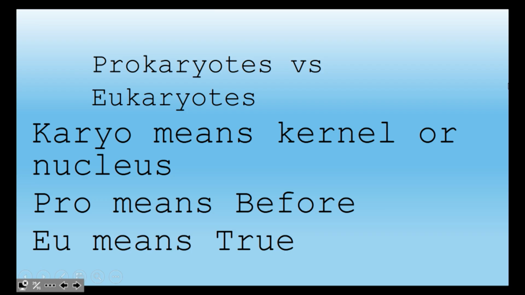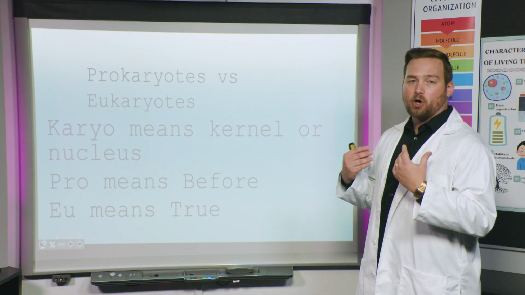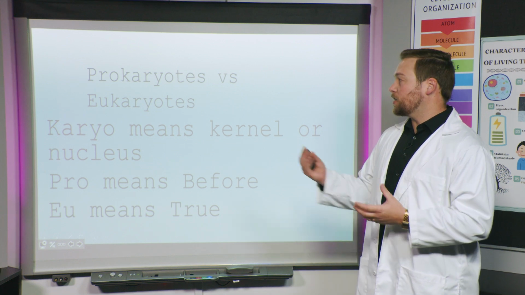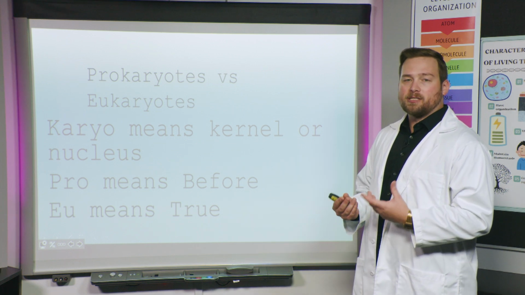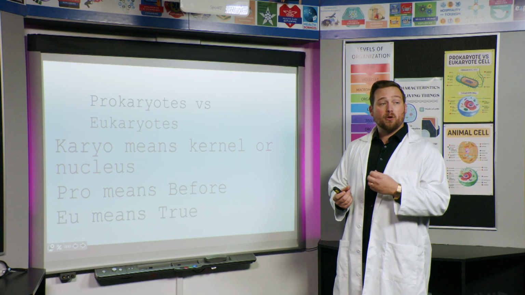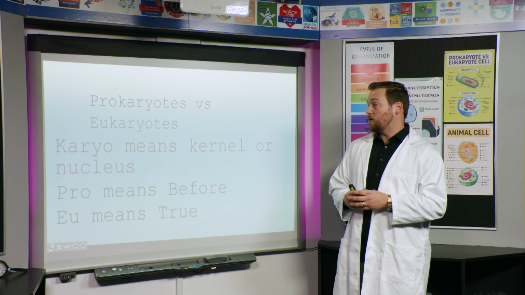We're going to break these words down a little bit. So one thing that they have in common, both prokaryotes and eukaryotes have this root word, karyo, in it, K-A-R-Y-O. What does that mean? Karyo means kernel. What it's really talking about is a nucleus. But when you look at these cells under a microscope, sometimes they look like they have a little seed or a little corn kernel in them. What you're looking at when you see that is the actual nucleus. So karyo means nucleus, okay?